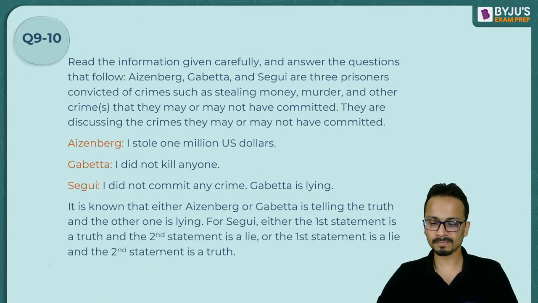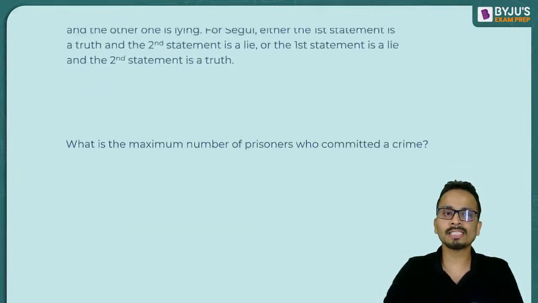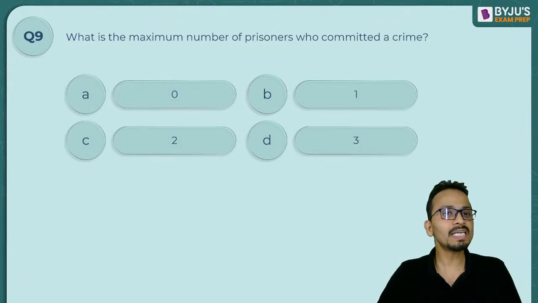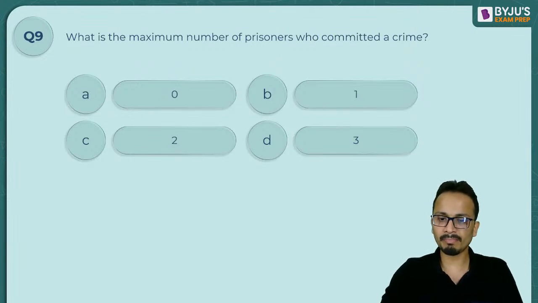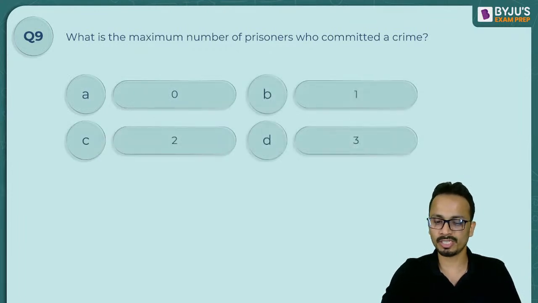All right, fine. So this is the complete information that is given, and the question asked on the basis of these directions is: what is the maximum number of prisoners who committed a crime? Among them, what is the maximum number of prisoners who could have committed a crime? 0, 1, 2, or 3.